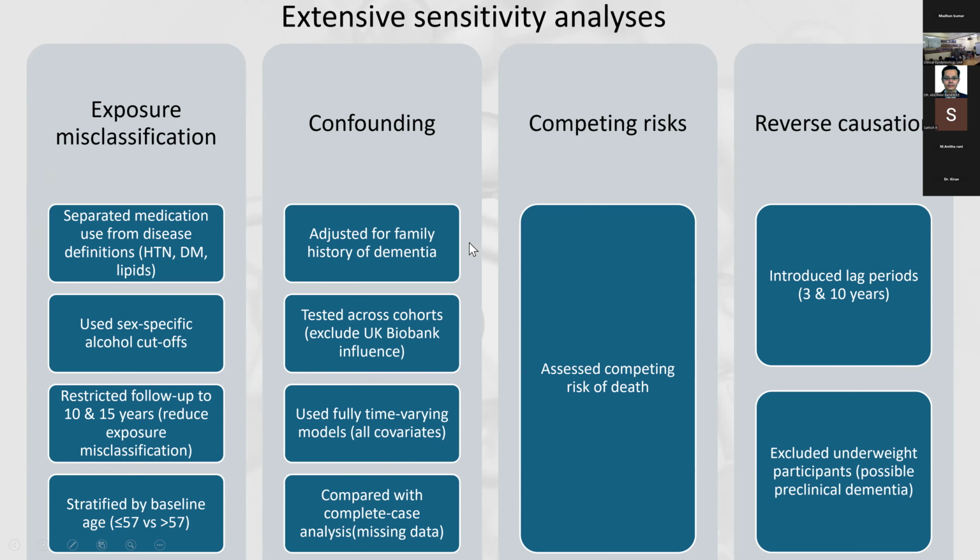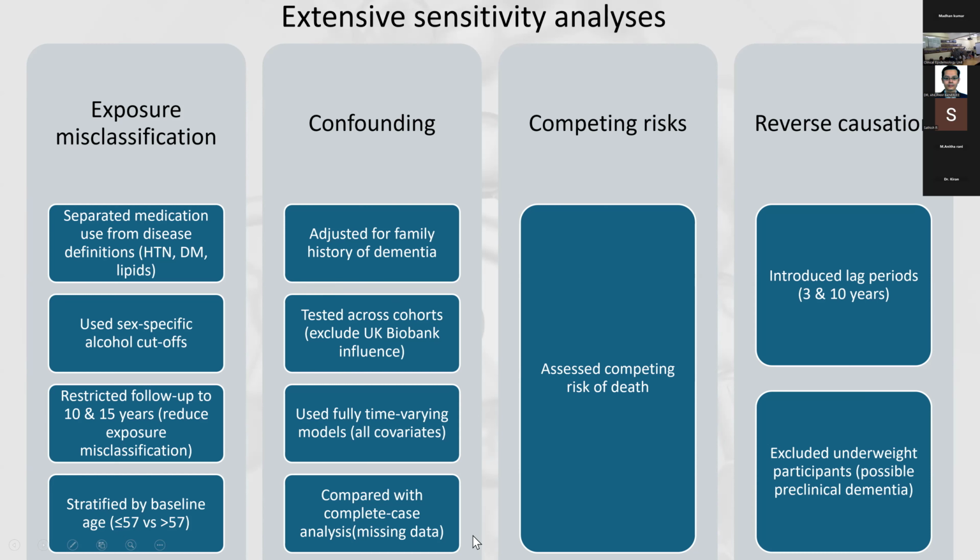Now, to address confounding, you'll notice that they have not looked at genetic risk factors, that is ApoE. So they've taken a surrogate marker by looking at family history of dementia to address genetic causes of dementia. And they've also tested the cohorts by excluding the UK Biobank, because we said UK Biobank had healthy volunteer bias. So they removed that and did a reanalysis.